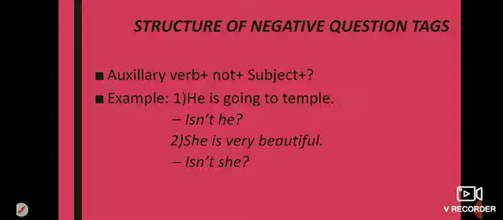For example, he is going to temple. Auxiliary verb is plus not, is not, contraction of is not is isn't, and then subject he, and then question mark. She is very beautiful. Auxiliary verb is plus not, contraction isn't, and then subject she, and then question mark. When we do not use a question mark in the tag, then our tag will be incorrect.